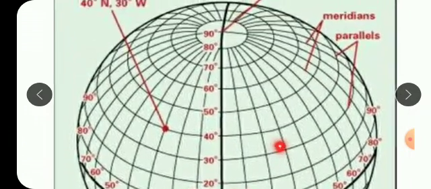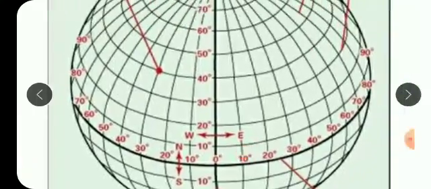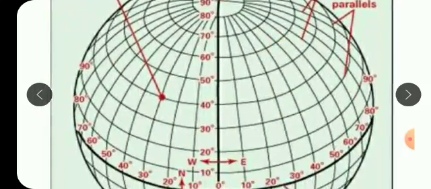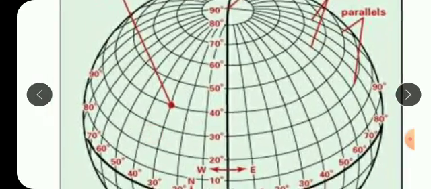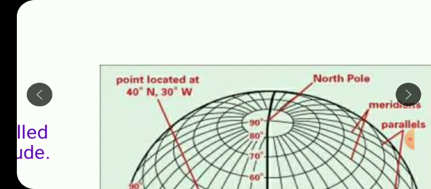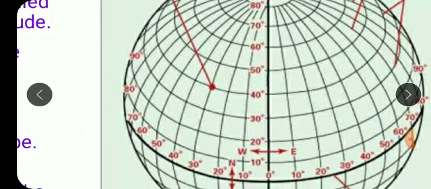So while writing the location for parallels of latitude, that is for latitude, we always write down either north or south, and while writing for meridians of longitude, we will always write down either west or east. See, it is written here 40 degree north and 30 degree west. So this north indicates what children? Latitude, and this west indicates what? Longitude.